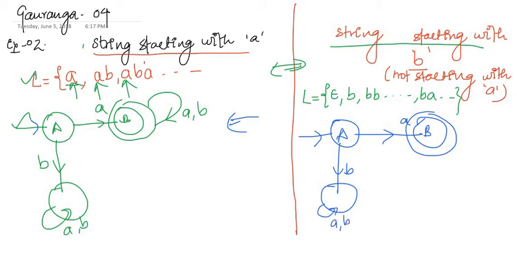The only change is that this was a non-final state, so we take it as a final state, and this state also as a final state, and this was the final state, so we cut it and consider it only as a non-final state. This state will be present there, but it will be a non-final state.